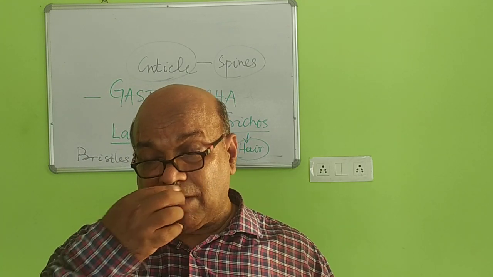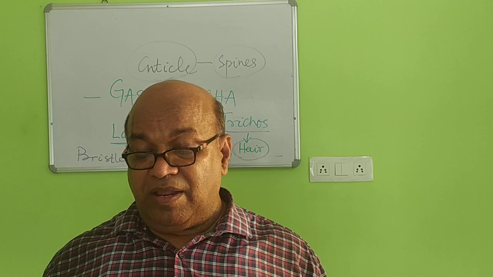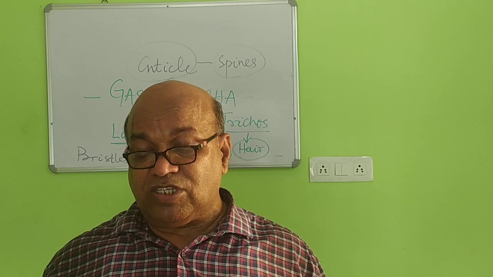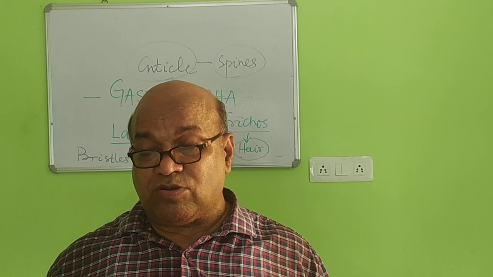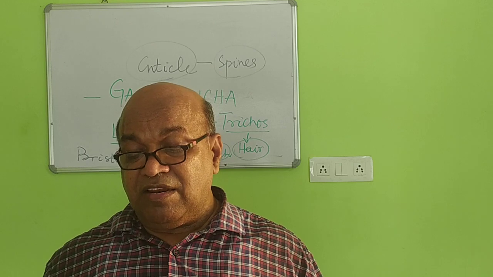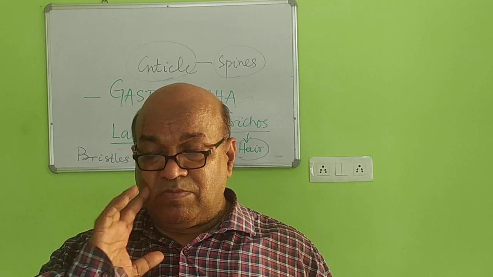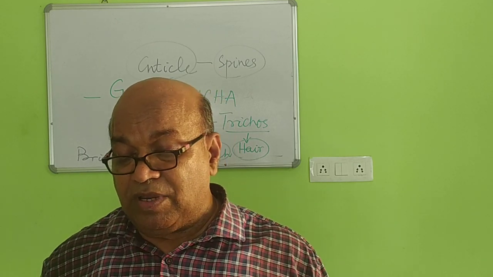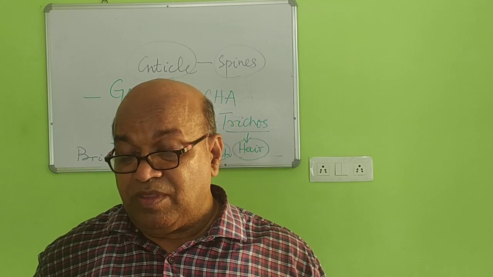The organisms belonging to this class are generally dioecious, and in very few cases monoecious. Dioecious means sexual dimorphism is well marked; they are unisexual. Monoecious means bisexual, also called hermaphrodite.